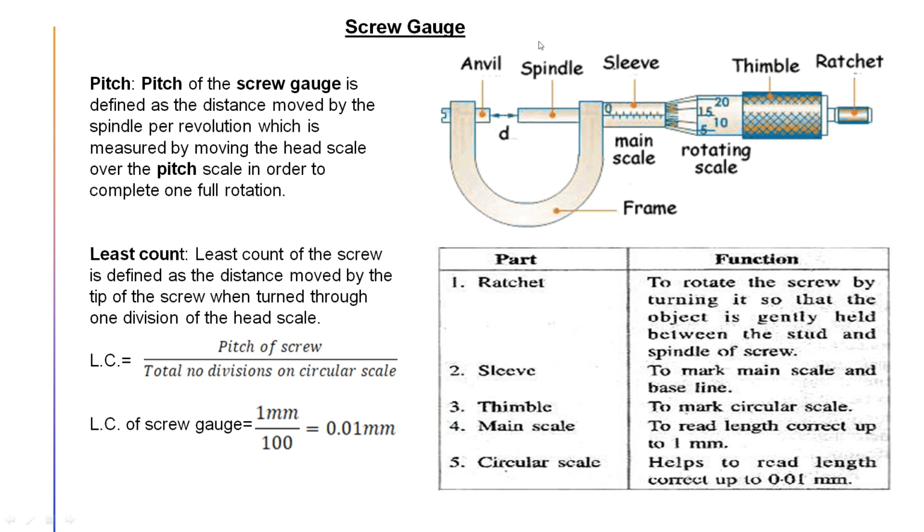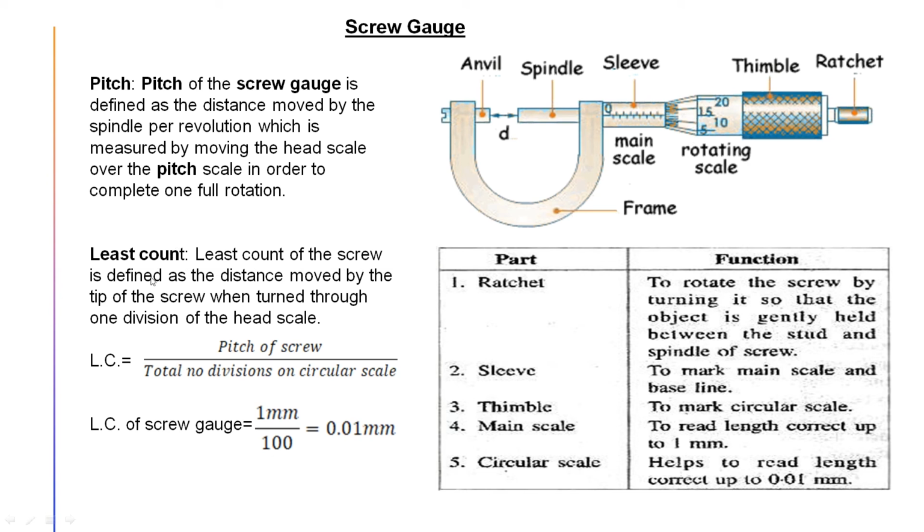Okay, so I have already told you the pitch of the screw is 1 millimeter. And now one more thing we have to calculate. What is it? See, the main scale reading we have got is in millimeter, so the least count is 1 millimeter. But if I want to find out the least count of the circular scale, here there is no scaling, no millimeter or something like that. How can we find it out? So here least count means least count of the circular scale.